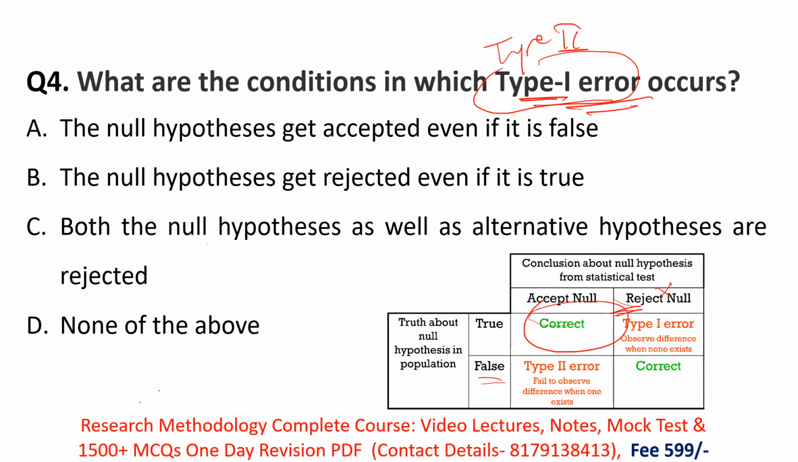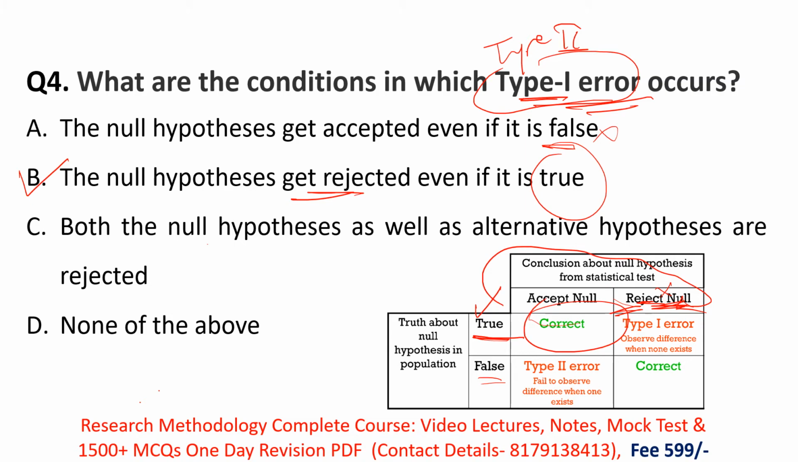The null hypothesis is accepted even though it is false. No, the null hypothesis gets rejected. They are rejecting the null hypothesis even though it is true. Here the null hypothesis is true and they are rejecting it. Remember it like this. So yes, option B is correct. This is the correct definition of type 1 error, or the condition in which type 1 error occurs.